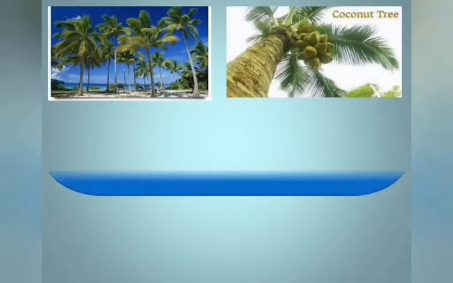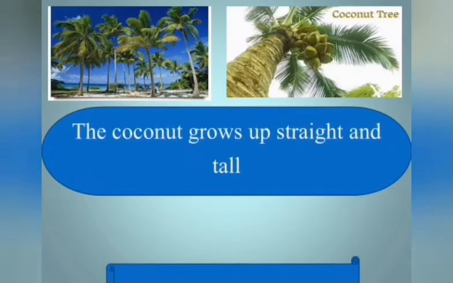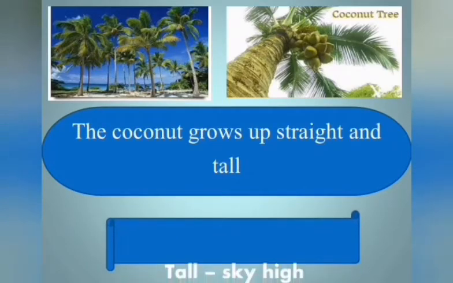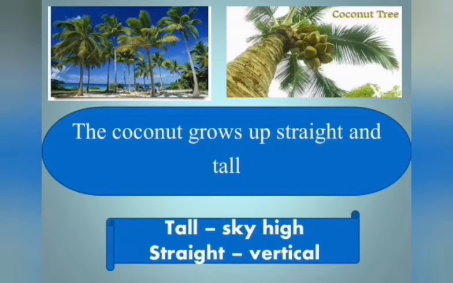This is a very familiar tree. Yes, this is a coconut tree. The coconut grows up straight and tall. How does the coconut grow up? It grows up very straight and also tall. Tall means very high, sky high. It is a very tall tree and it also grows straight.